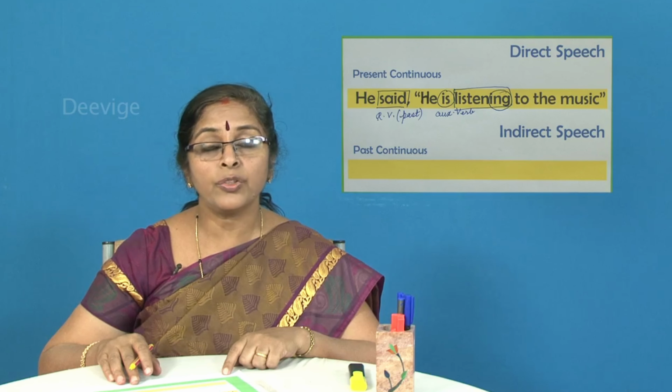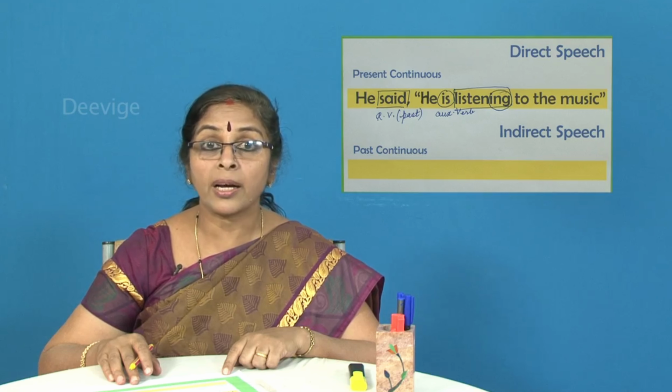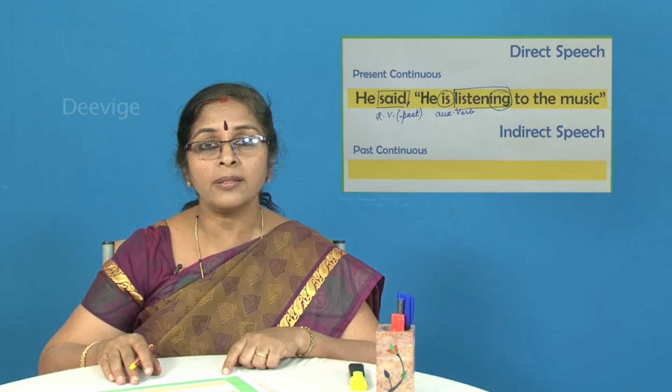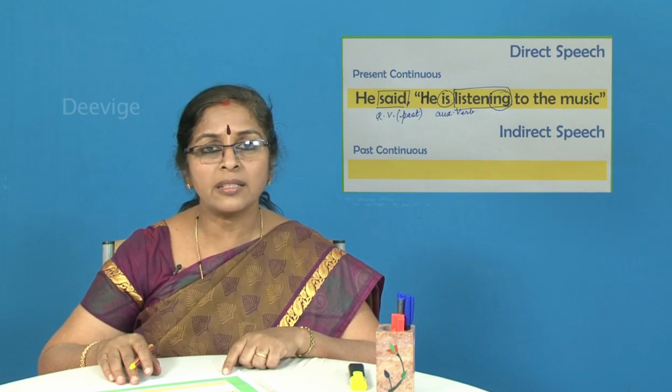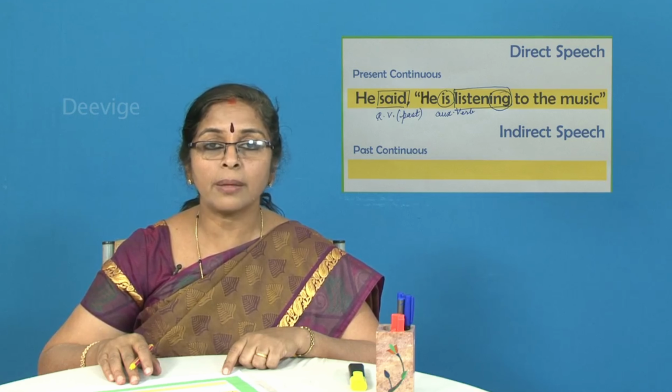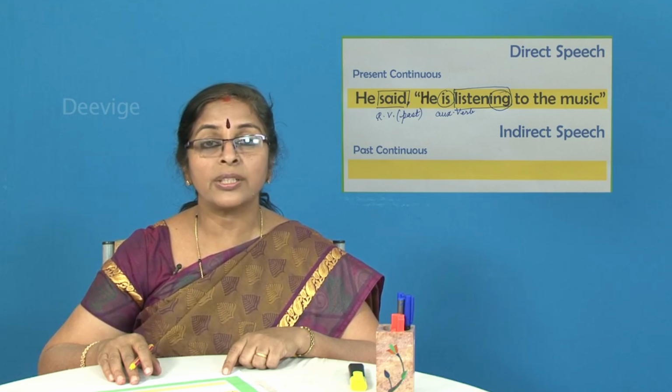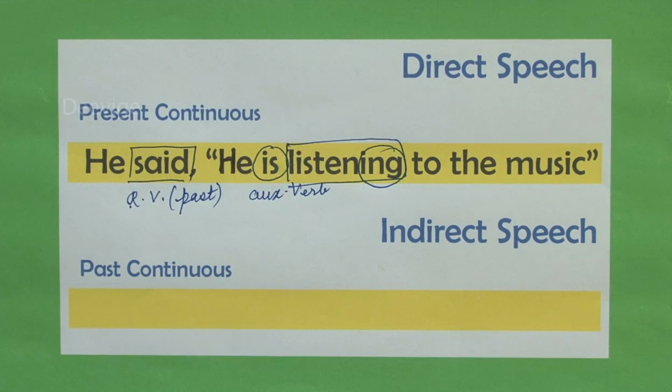Please remember, you are not going to make use of either the open inverted commas or the close inverted commas, question mark, exclamatory marks, no punctuation marks to be used other than a full stop. So let's go ahead and change this particular sentence into the indirect or the reported speech.